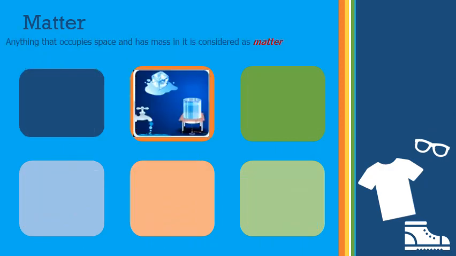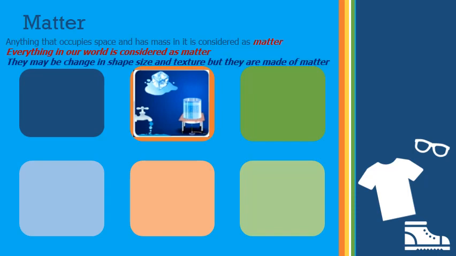Okay, then not only this, everything in the world is considered to be matter. Okay, that means water, if it is present in the form of ice, is a matter. Water as a liquid is a matter, and the water vapor is also a matter. The only difference is there may be a change in the shape or size or texture, but they are all made up of matter.